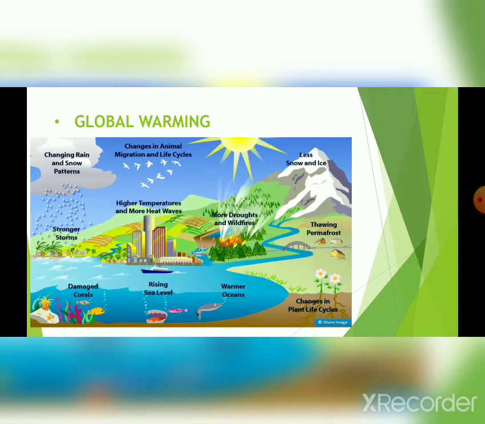Due to this global warming and increasing temperature, the glaciers and ice are melting regularly. So, it causes the rising of sea water and ocean water level. The waste gases emitted from industries are also one of the causes of global warming. Changes in the pattern of rain and snow also cause global warming. So, this global warming generally affects all the plants' life cycles and the animals' life cycles.